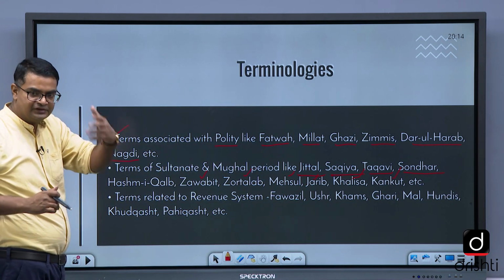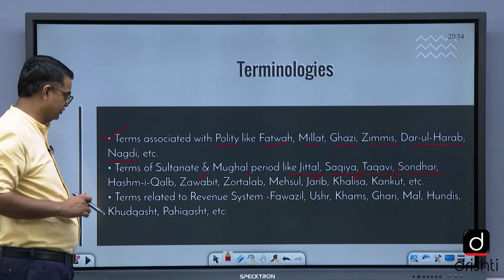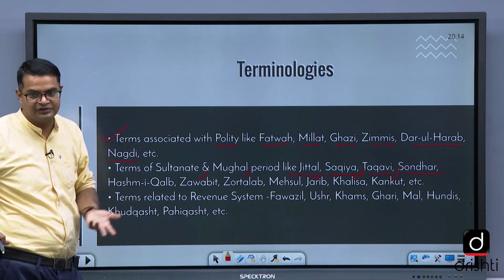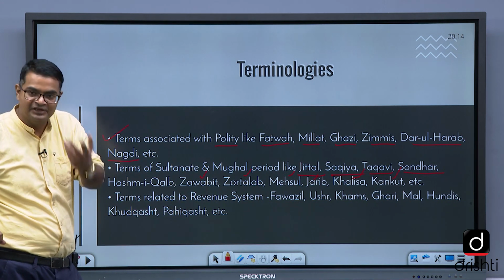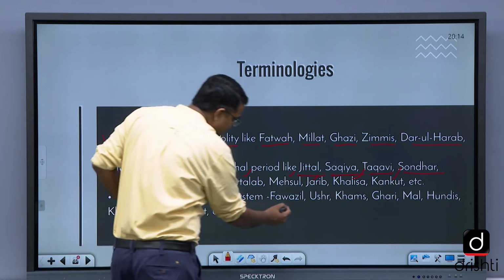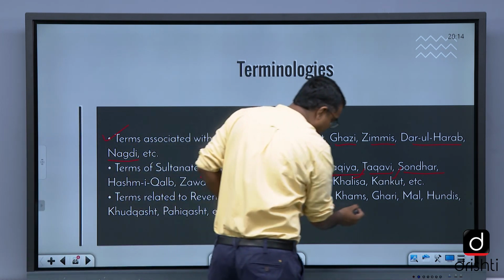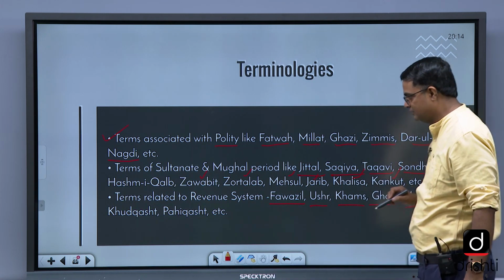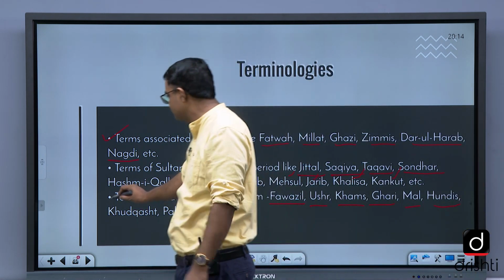And those things that we cover in the middle of the topic also, like in land revenue, taxation system, revenue system, administrative system, nature of state. Terms related to revenue system, फवाजिल, ये भी पूछा, उश्र, खम्स, घरी, माल, हुंडीज, खुद कष्ट, पही कष्ट, ये सब खूब पूछता है.